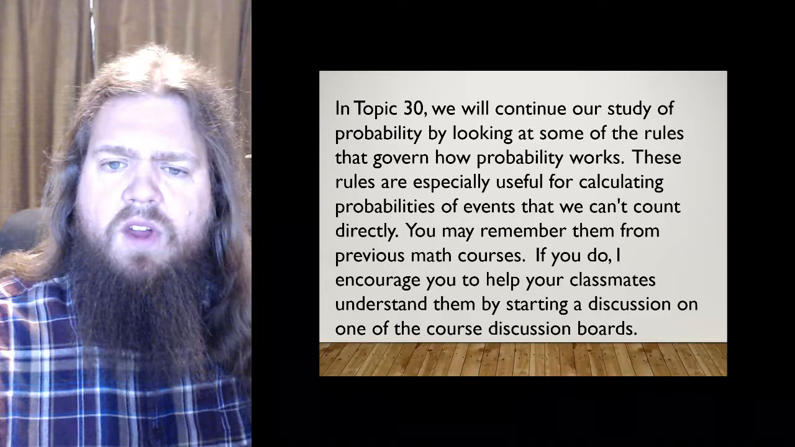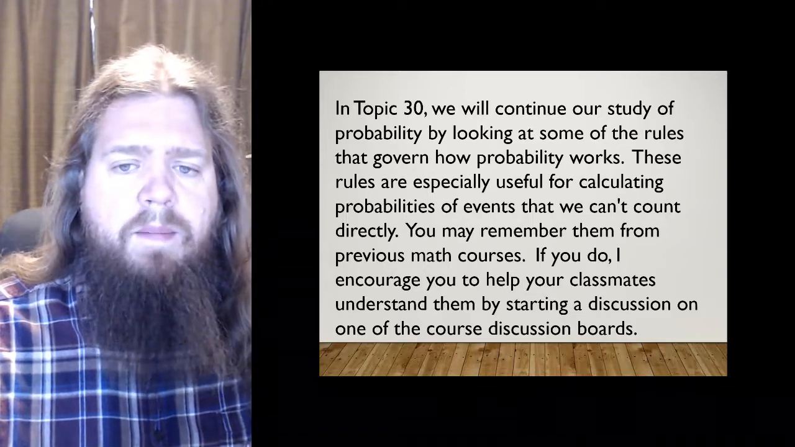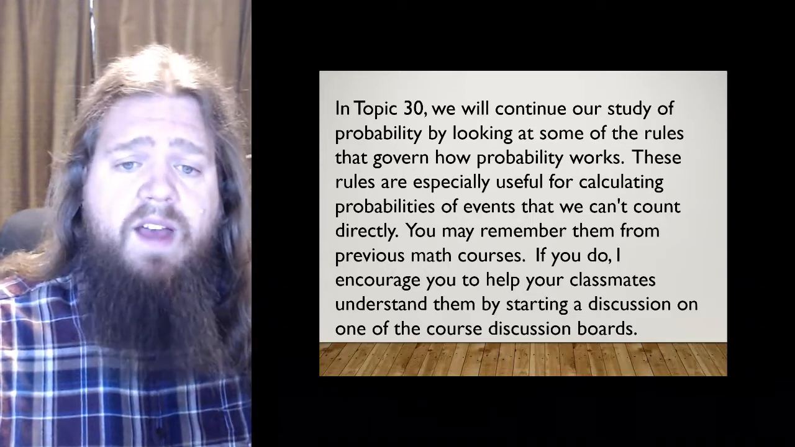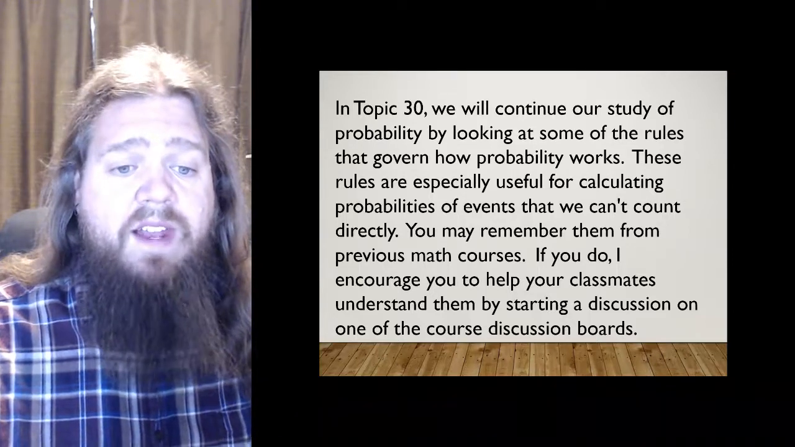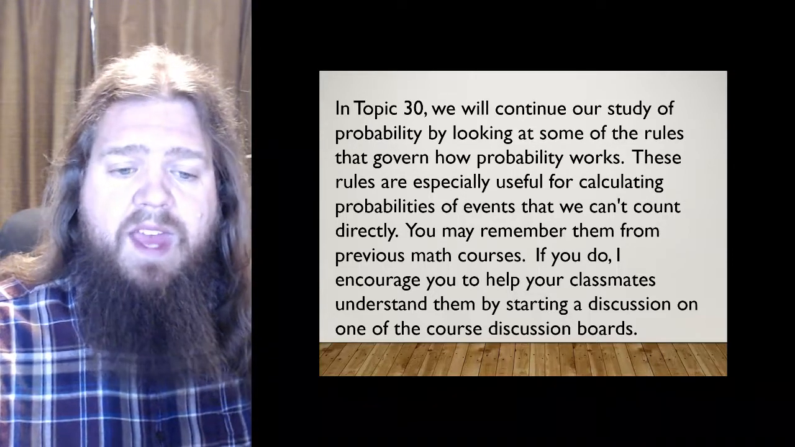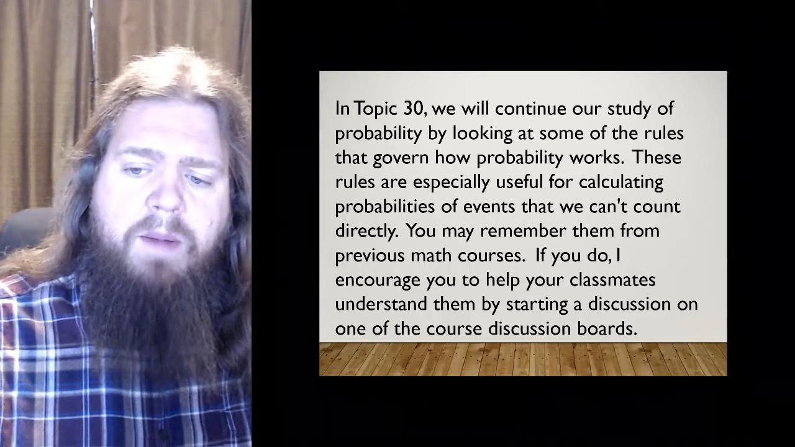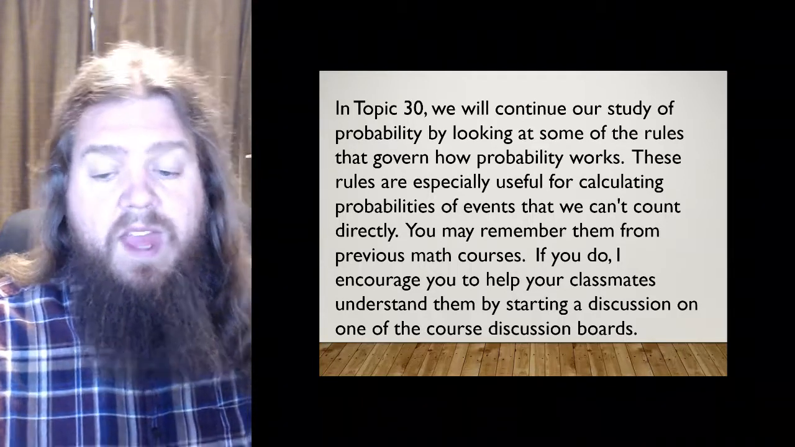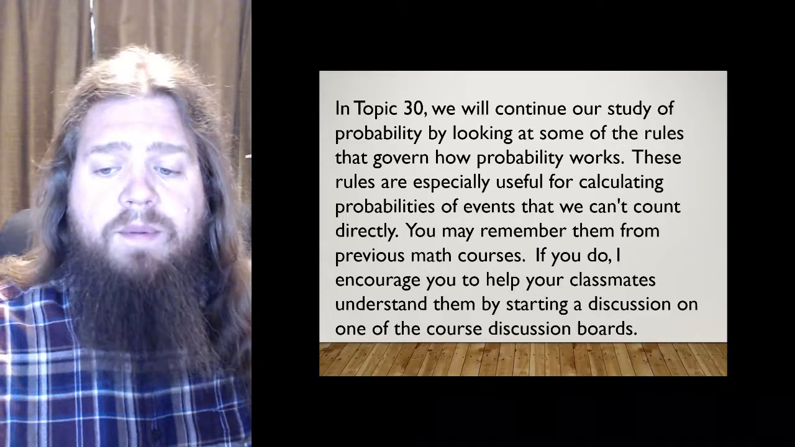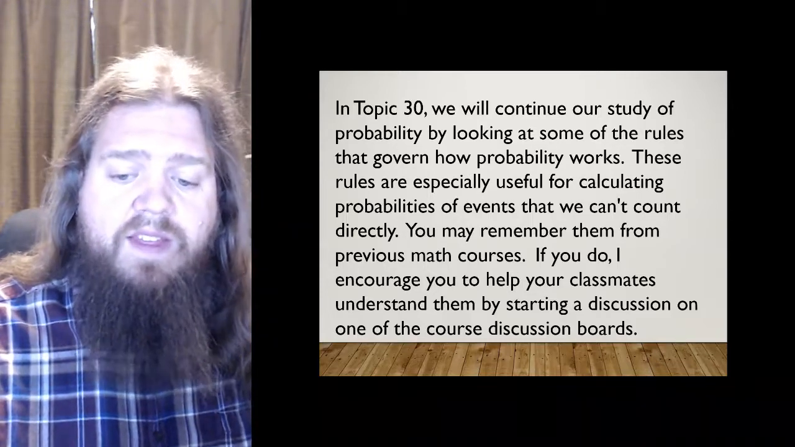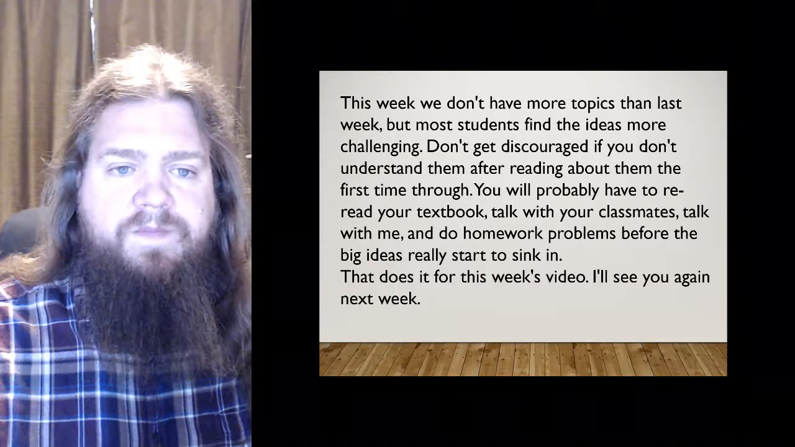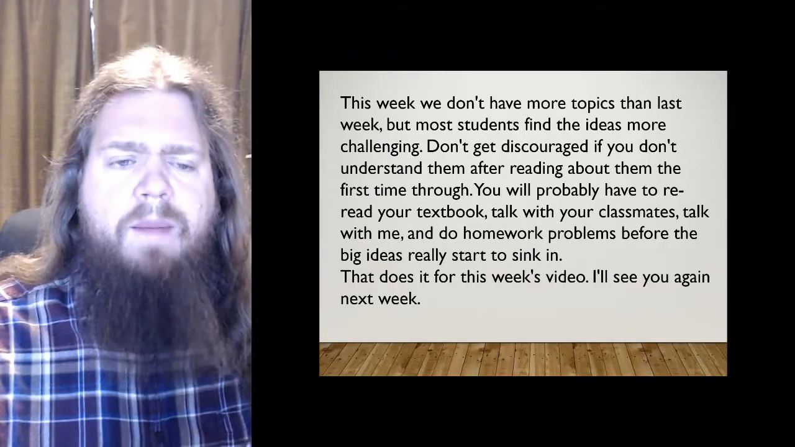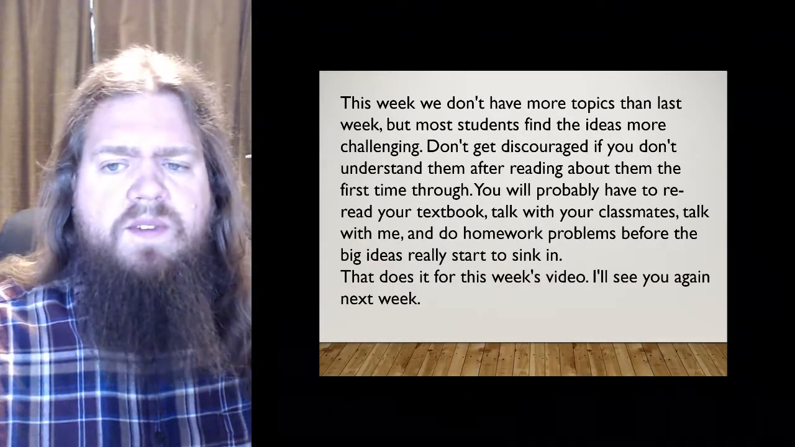In Topic 30, we will continue our study of probability by looking at some of the rules that govern how probability works. These rules are especially useful for calculating probabilities of events that we can't count directly. You may remember them from previous math courses. If you do, I encourage you to help your classmates understand them by starting a discussion on one of the course discussion boards.